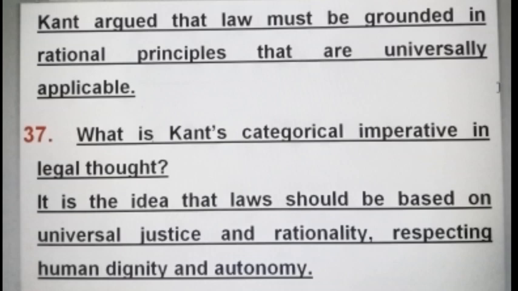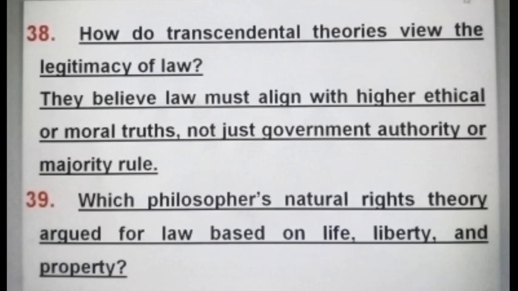It is the idea that laws should be based on universal justice and rationality, respecting human dignity and autonomy. How do transcendental theories view the legitimacy of law? They believe law must align with higher ethical or moral truths, not just government authority or majority rule.